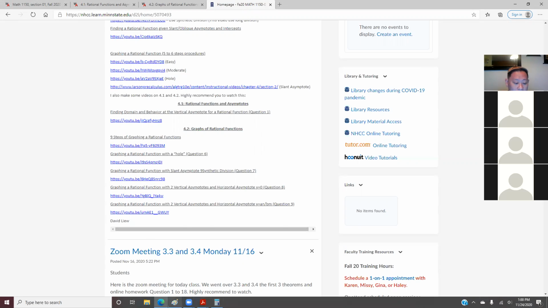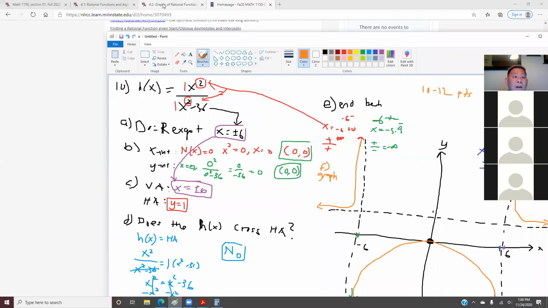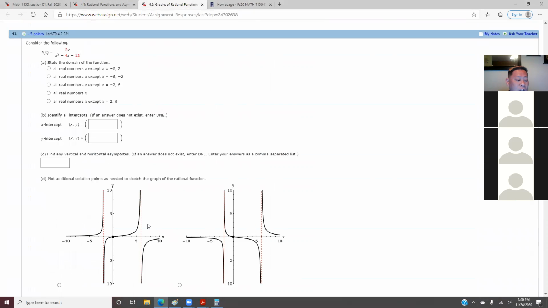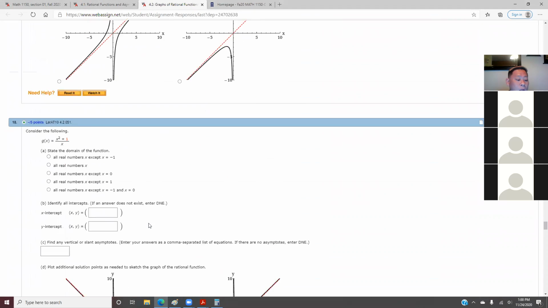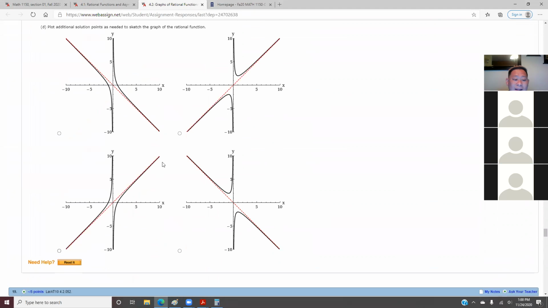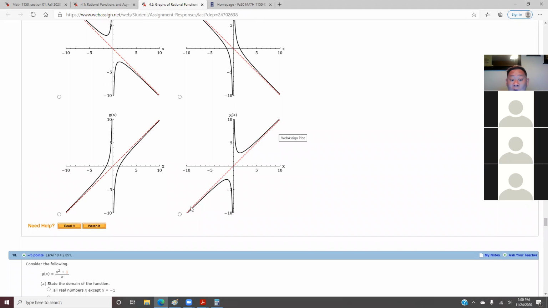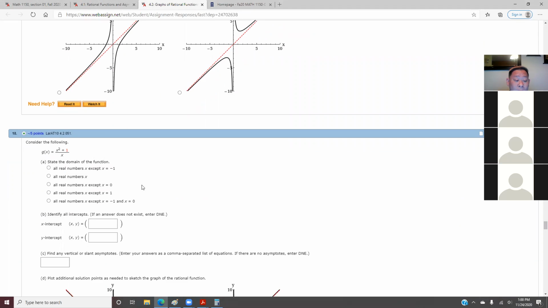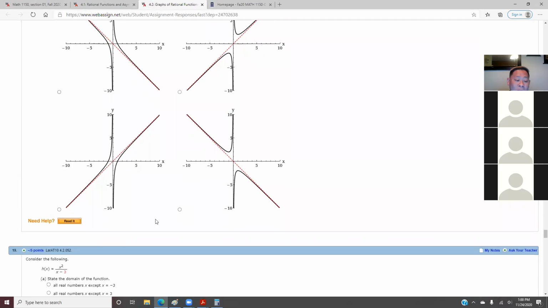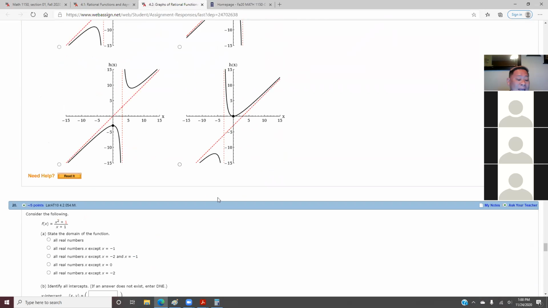Okay. All right. The last question we're going to talk about here is question 23, the last question. If you got something like this, it means you have a slant asymptote. What is a slant asymptote? A slant asymptote means your asymptote is going to be y equals mx plus b. So when you have a graph that looks something weird like this, it means you have a slant asymptote.